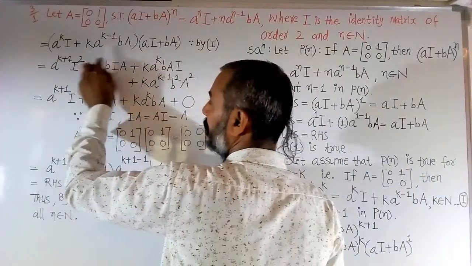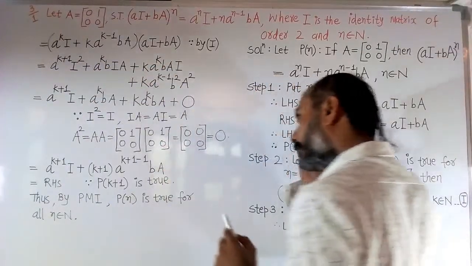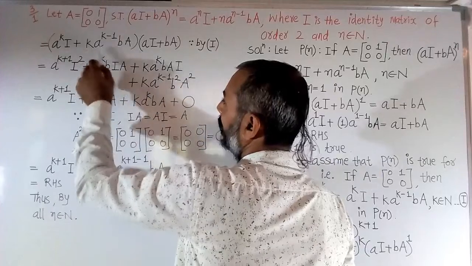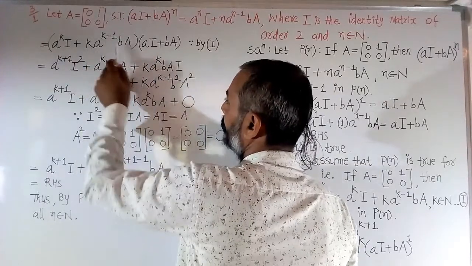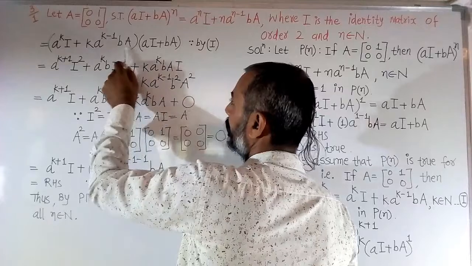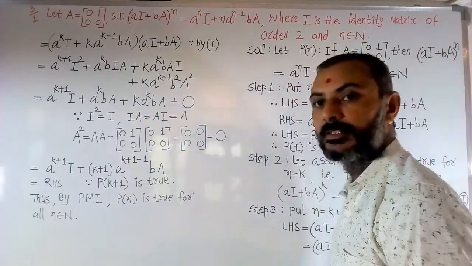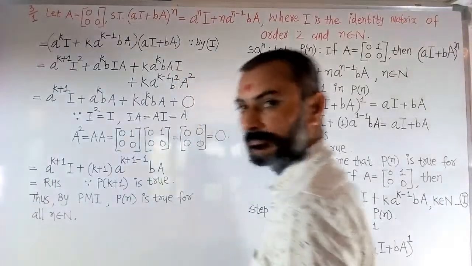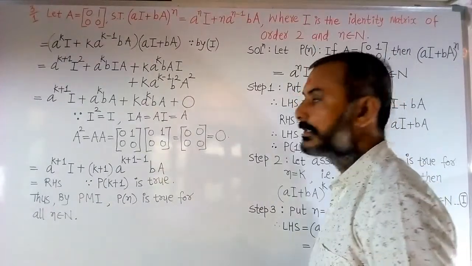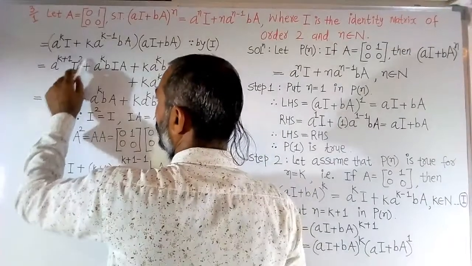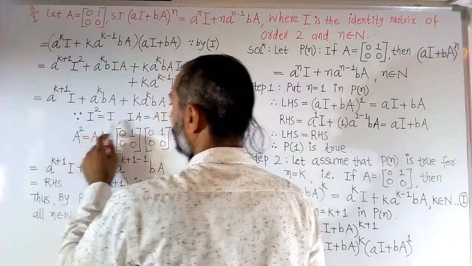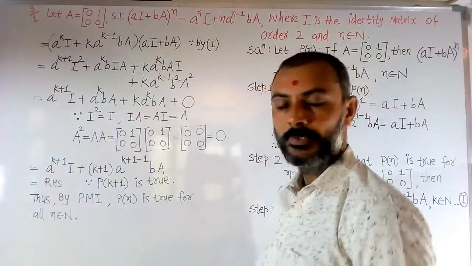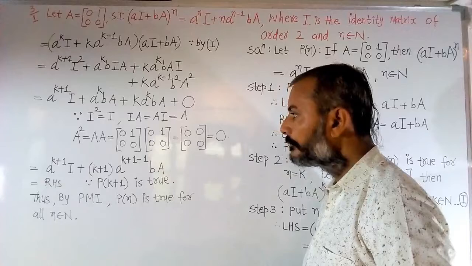Now this second term multiplies with the second term. So k a^(k-1) bA into bA gives k a^(k-1) b^2 A^2. Now this is the step after multiplying both brackets. Now let's simplify a little. I squared is I, and we know IA equals AI equals A. All the properties of the identity matrix we know.